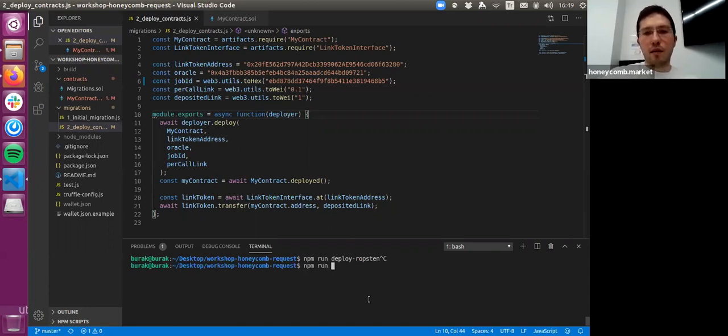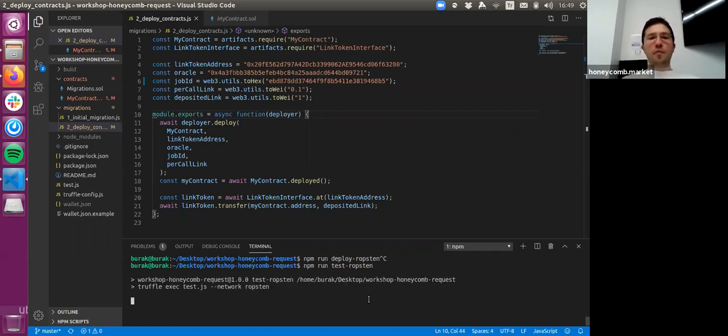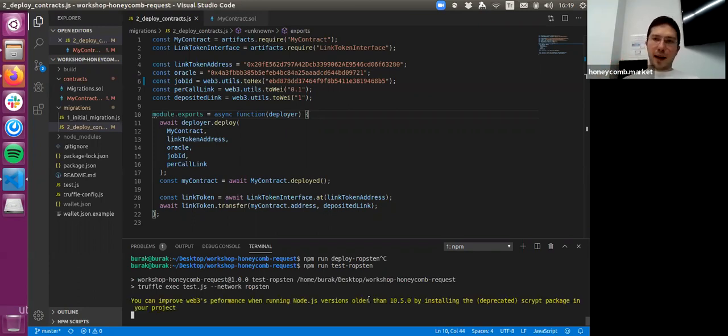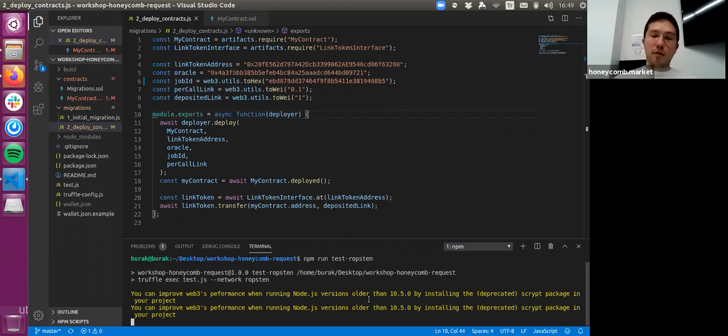Now we can test this. So basically we are sending our content to the Oracle and telling the Oracle to send this to Neutrino API to find out if it contains any bad words. And if it does, it is going to return true, otherwise it is going to return false.